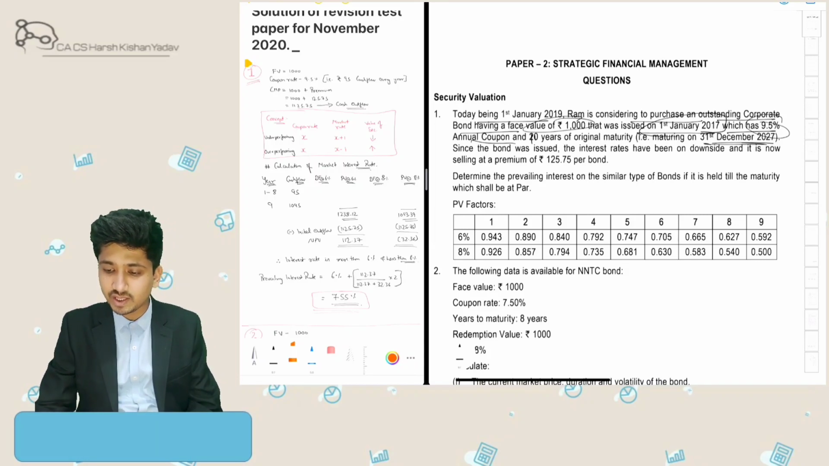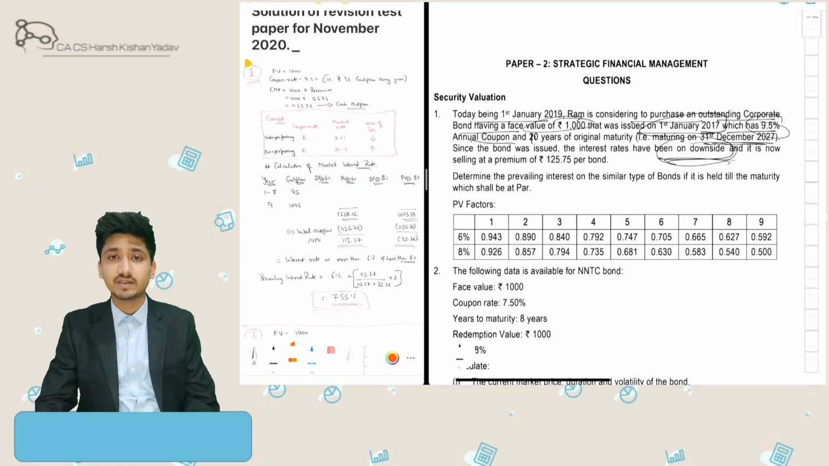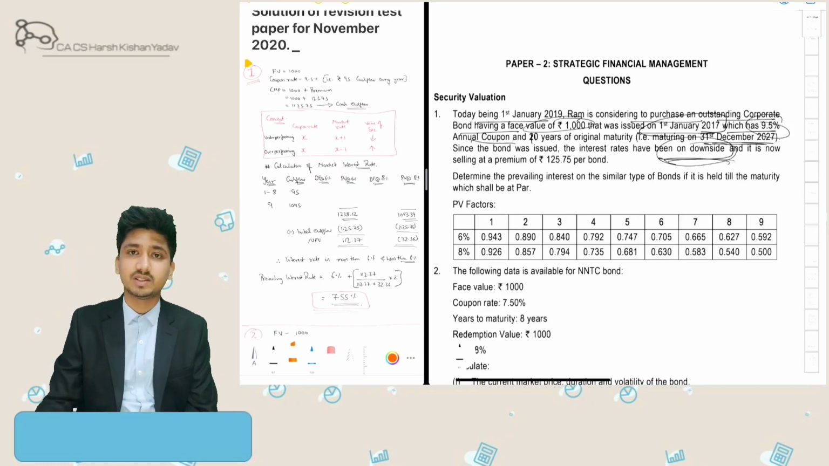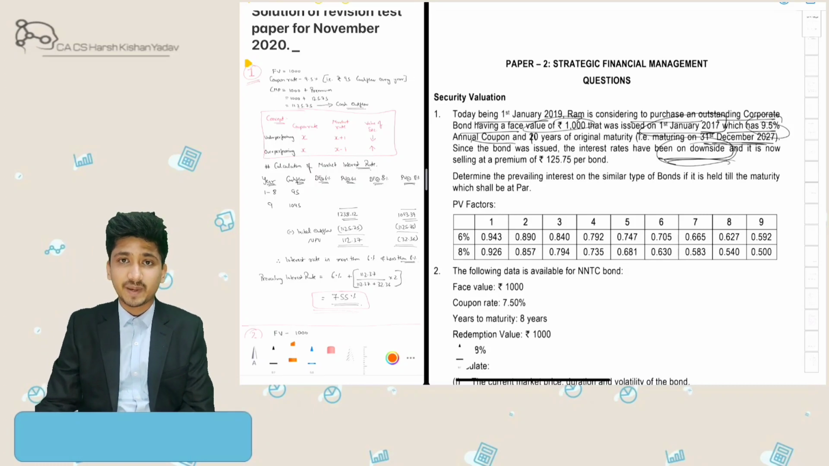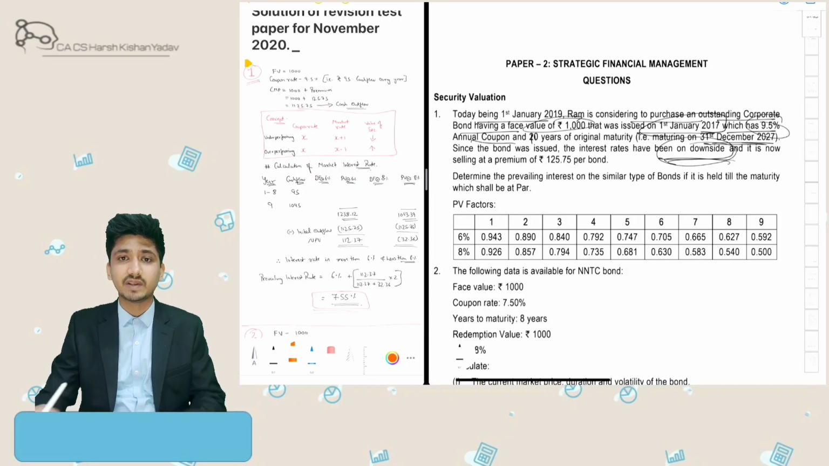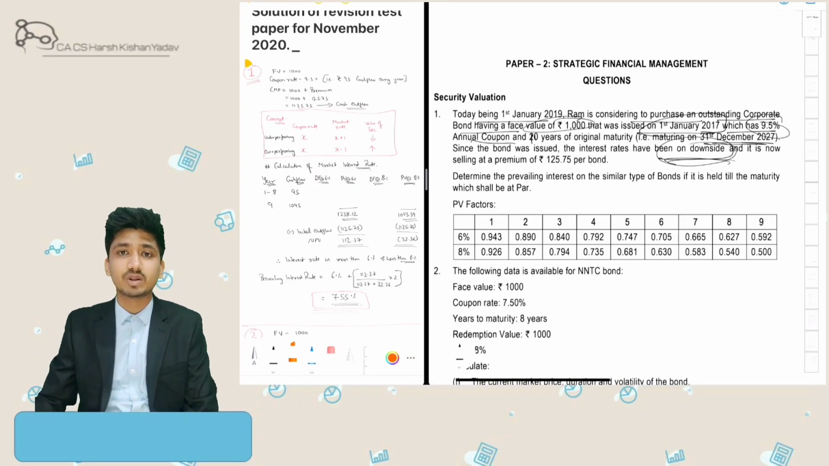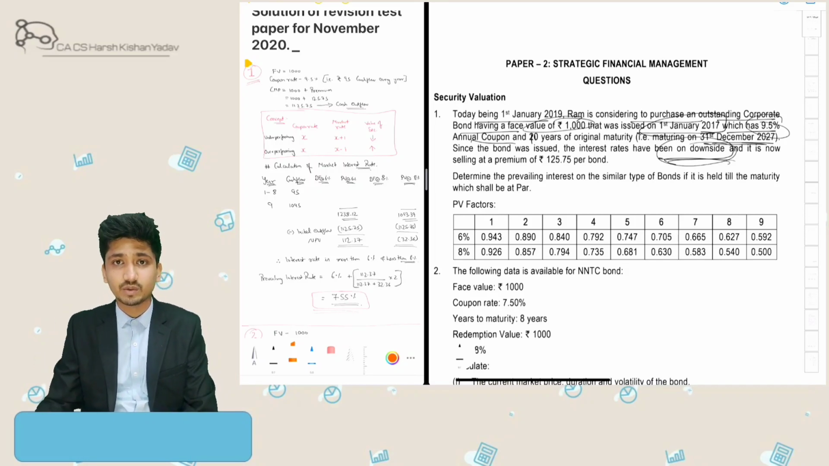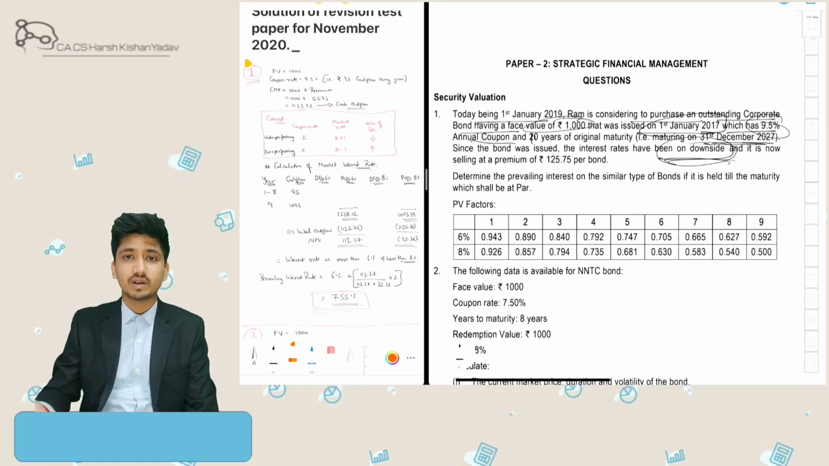Since the bond was issued, interest rates have been on the downside. Here we need to recall a concept. Whenever the market expectations for interest rates go higher, my security, which is already issued at a predetermined rate, its valuation will go down, so it will trade at a discount. And whenever the market interest rate expectation goes lower, my security will be overperforming and its valuation will be more, so it will trade at a premium.